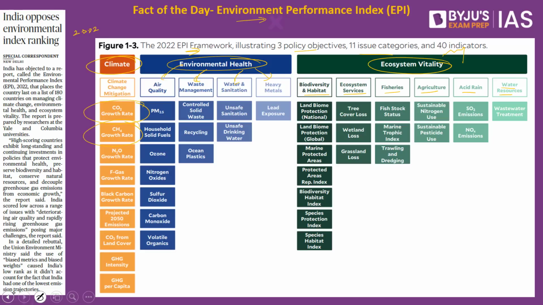In fact, the Ministry of Environment also said that the weight of the indicators in which India has performed well was reduced by this index, and the reasons for changing the assignment of the weightage has also not been explained by this ranking. As a result, we have issues with this index, says the Government of India. It is this that we have to understand with respect to this article.